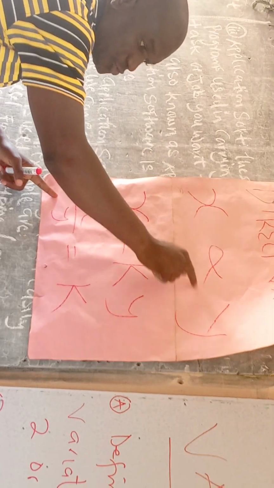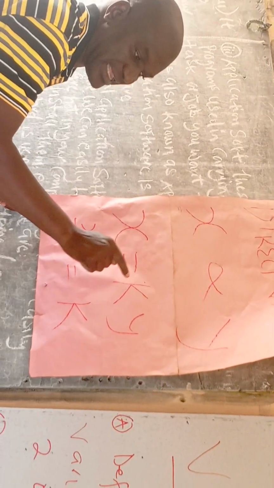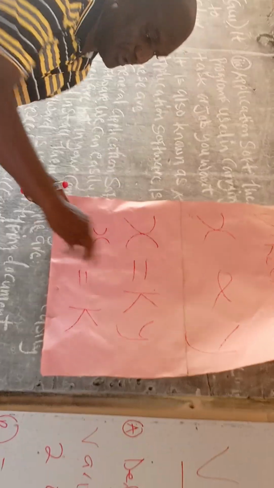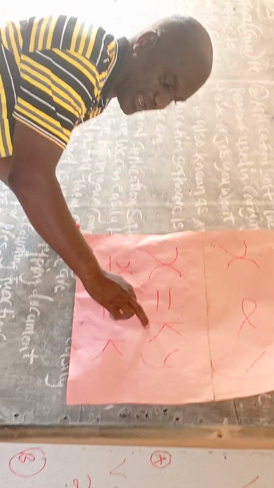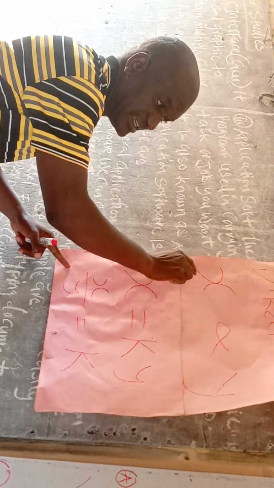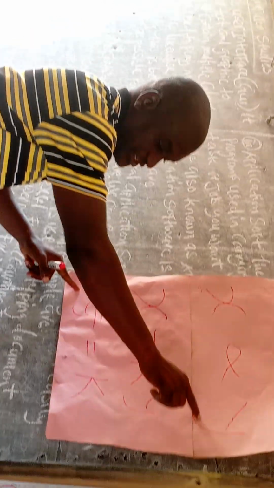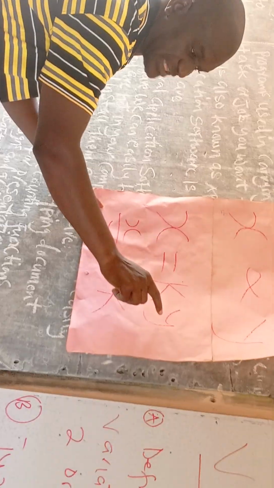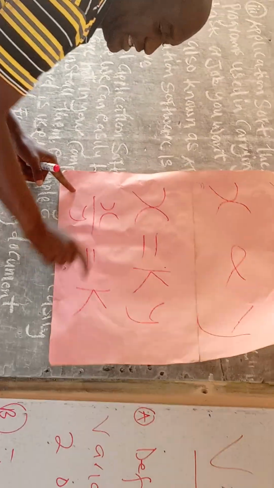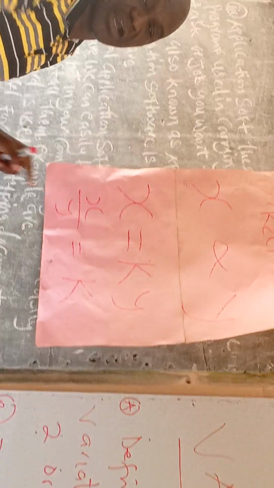When you remove this one, you put X equals K. So you have X equals KY. This is a direct variation. When you divide both sides by Y, you can find K. K will give you X all over Y.